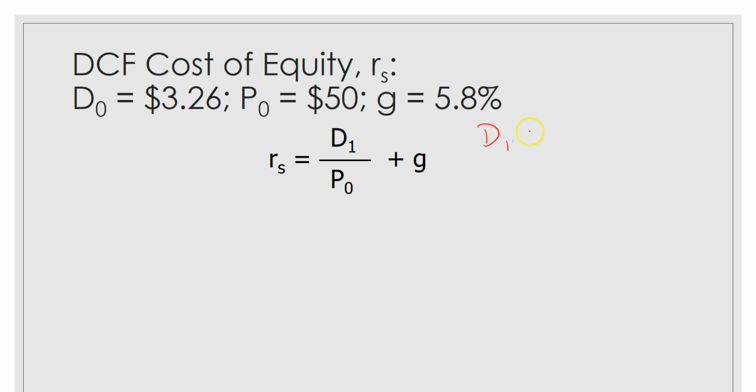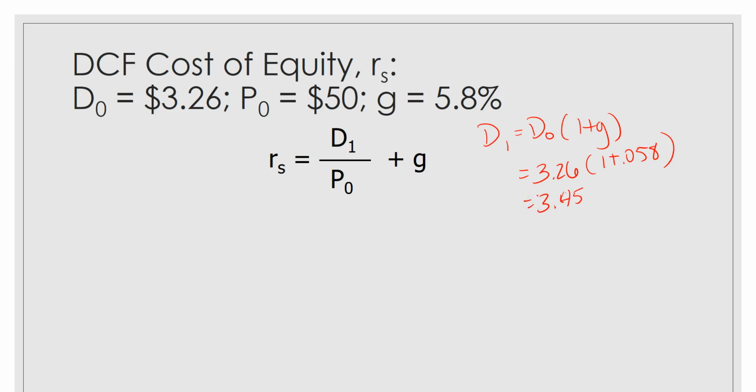So step one, we need to calculate the next dividend payable, which is equal to the last dividend times 1 plus the growth rate. So $3.26 times 1 plus 5.8%. So that's $3.45.